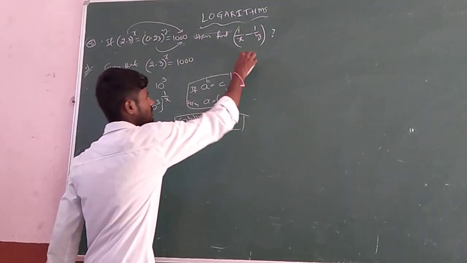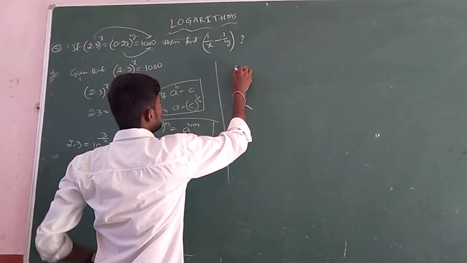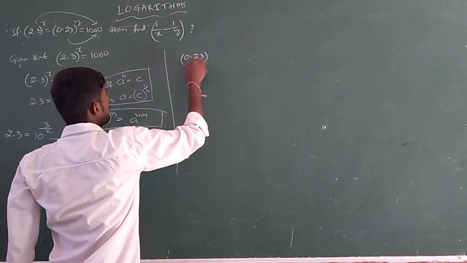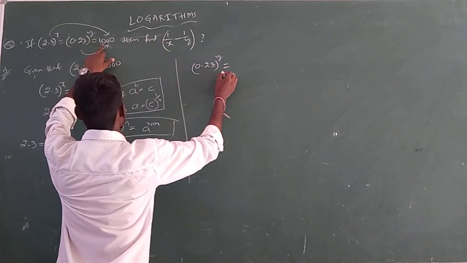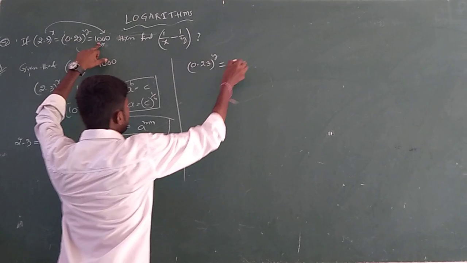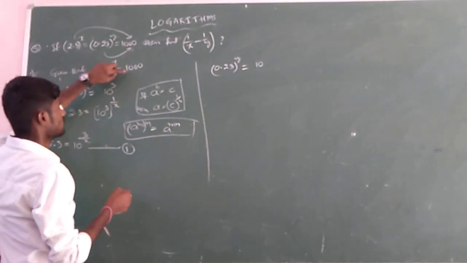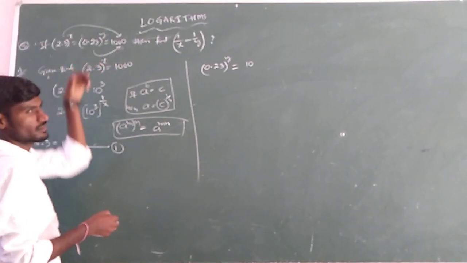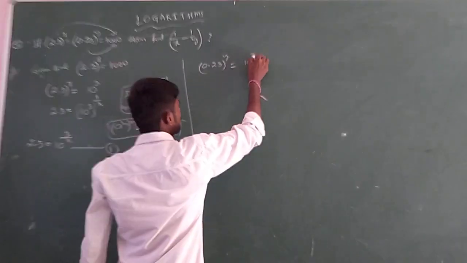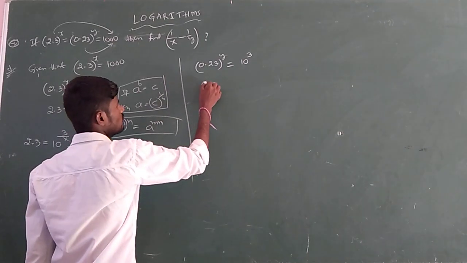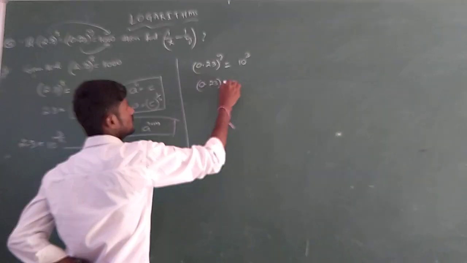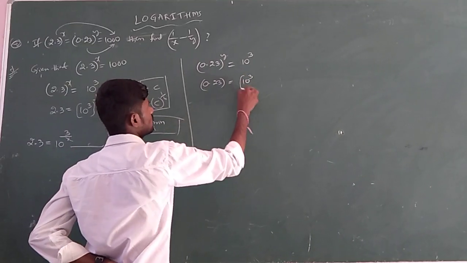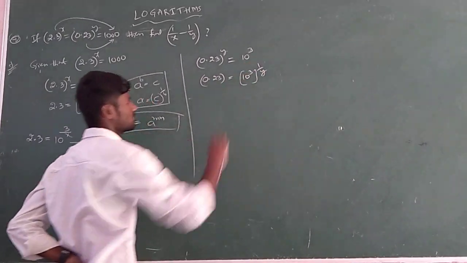Next one, here. 0.23 whole power y equals 1000. So 1000 is already stated; now we can write it in exponent form. 1000 is nothing but 10 power 3, 10 cube. Now see here, 0.23 is equal to 10 power 3 whole power 1 by y.